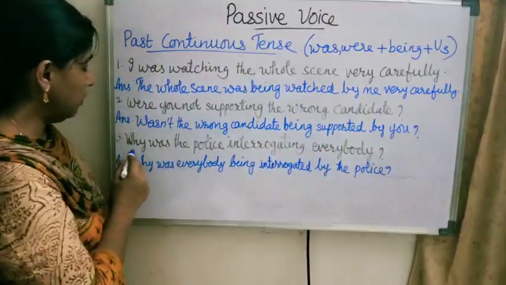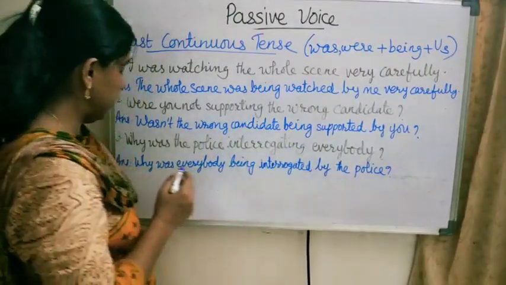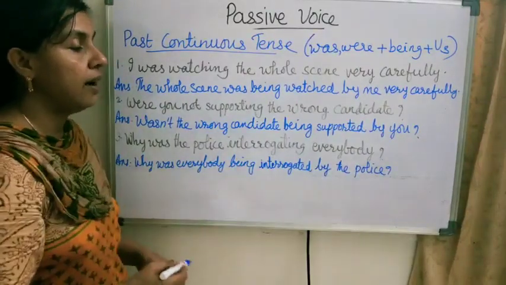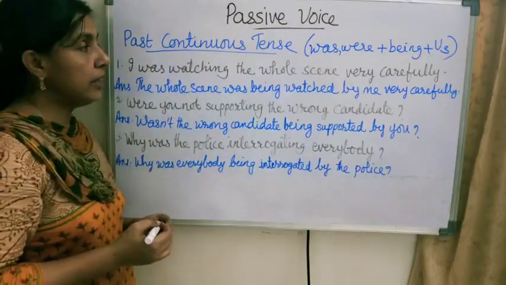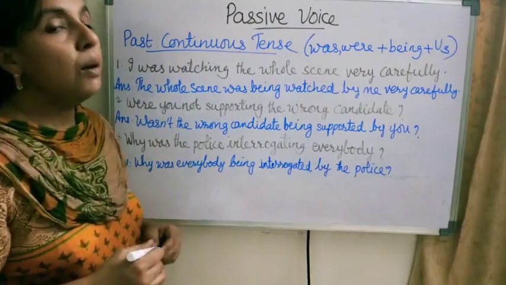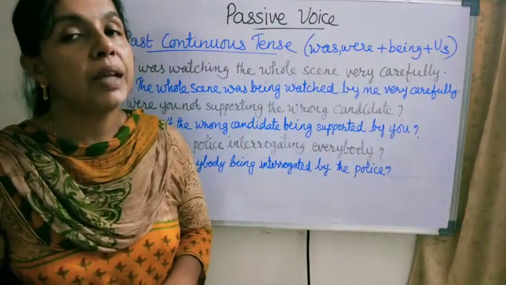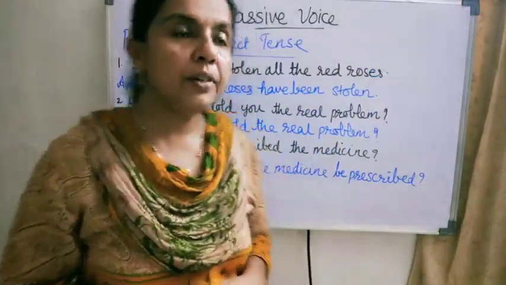Now third: why was the police interrogating everybody? Why was everybody being interrogated by the police? After past continuous tense comes future continuous tense, but the verbs in the future continuous tense cannot be expressed in the passive voice.